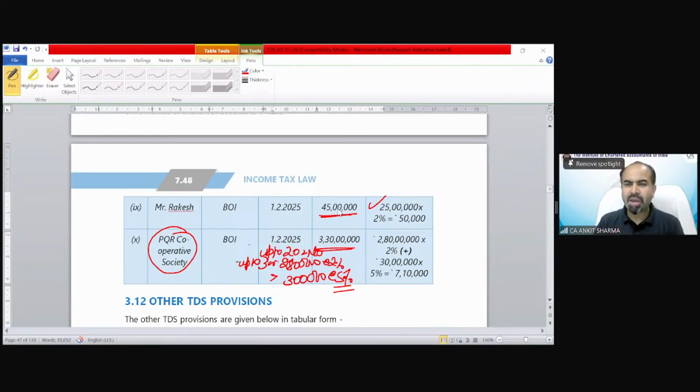General query: in case of systematic withdrawal plan, will it follow section 194N? Whatever cash withdrawal it is, if it is exceeding the specific limit, Harshada, TDS under section 194N will be applicable. Priyanshi is asking, out of 3 years, if any one ITR is not filed, will this apply? Yes, because we need all 3 years' ITR to be filed under section 139(1). If any of them was not filed, then you have to go for this 2% and 5% rate provision. Okay.